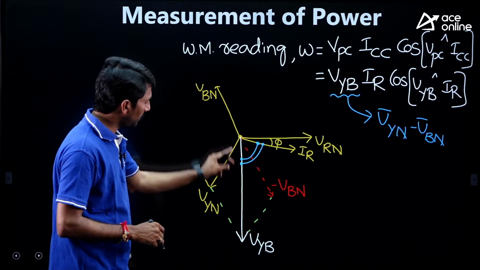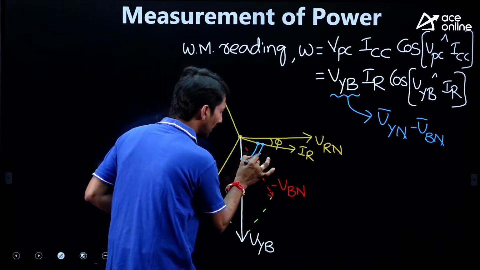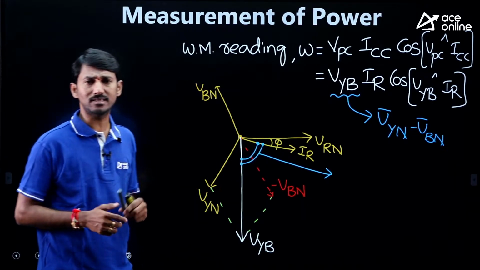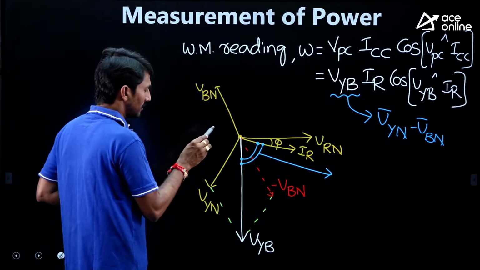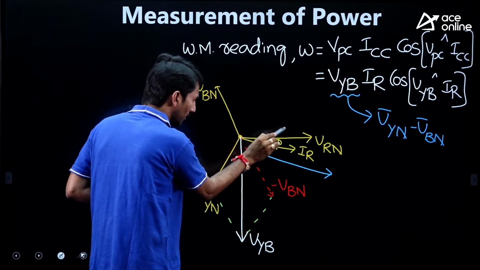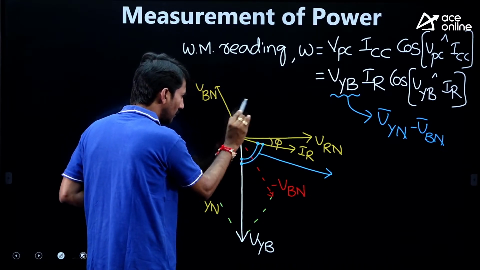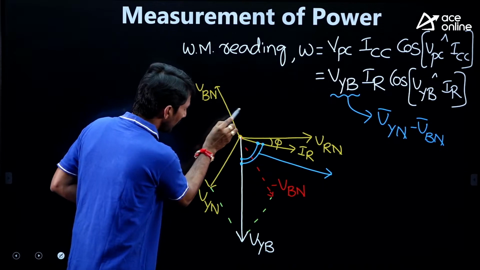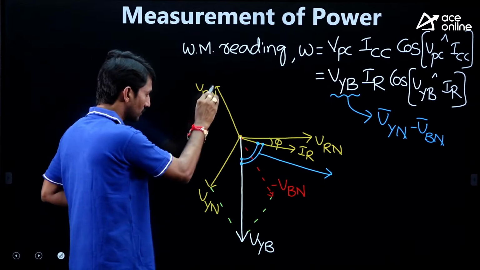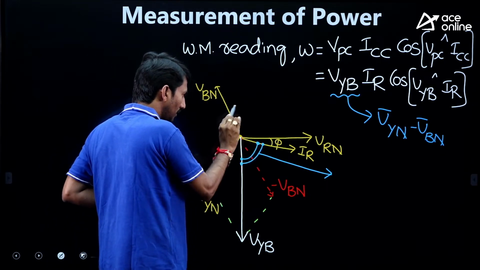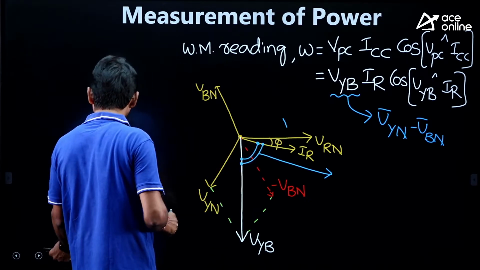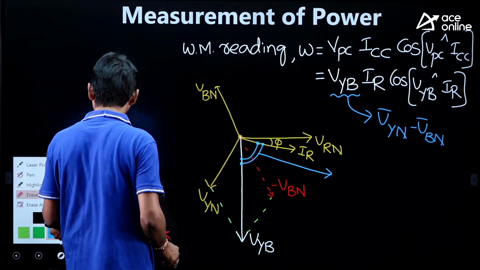Now tell me, what is this angle? Kindly follow my hand movement. From here to here is 120 degrees, and here to here is 180, a straight line. Therefore this angle will be 60.